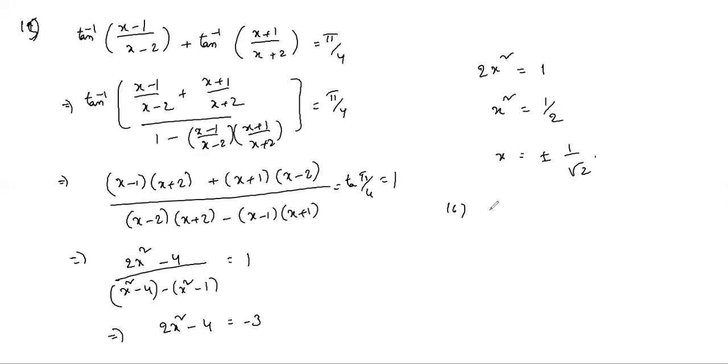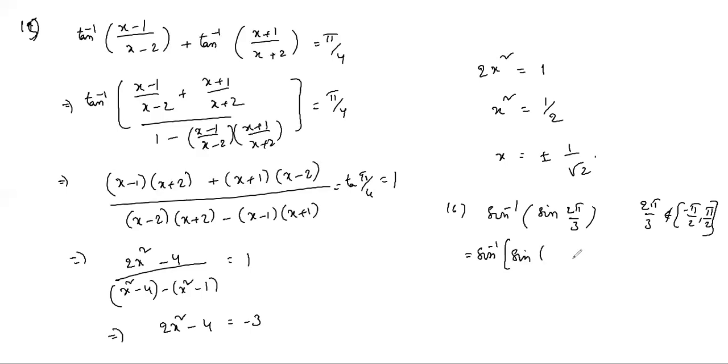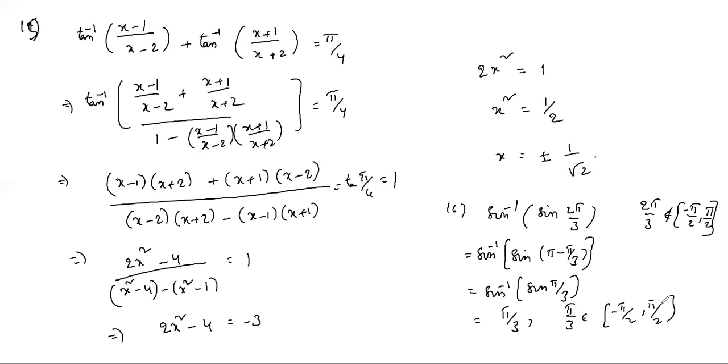16. Sin inverse sin 2π by 3. You cannot cancel sin inverse and sin because 2π by 3 does not belong to the principal value branch, minus π by 2 to plus π by 2. So in that case, we have to change sin 2π by 3 as sin 180 minus π by 3. Sin 180 minus π by 3 is sin π by 3. Now π by 3 belongs to the principal value branch, so we can cancel. As π by 3 belongs to minus π by 2 to plus π by 2. But at last you have to get the value between minus π by 2 and plus π by 2.